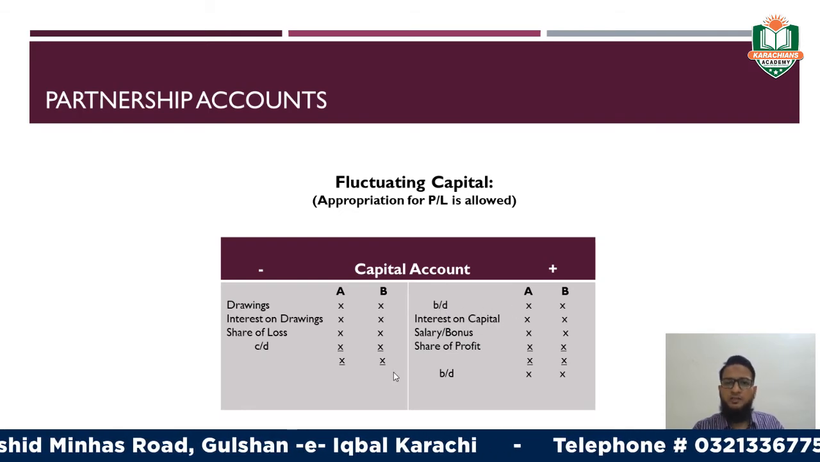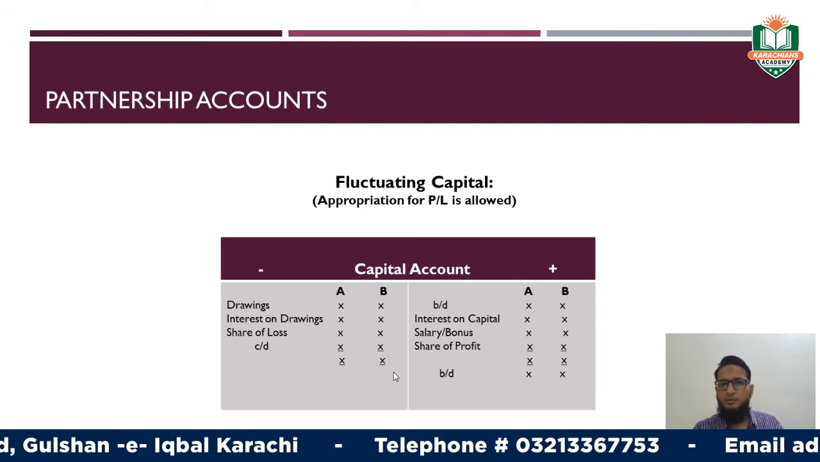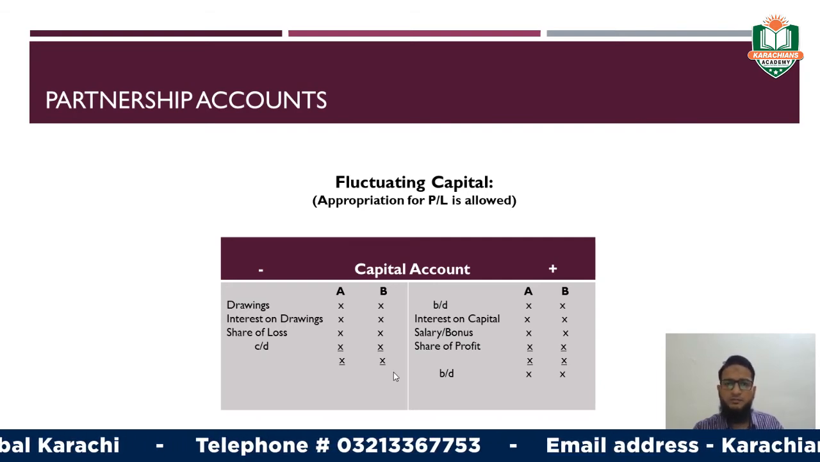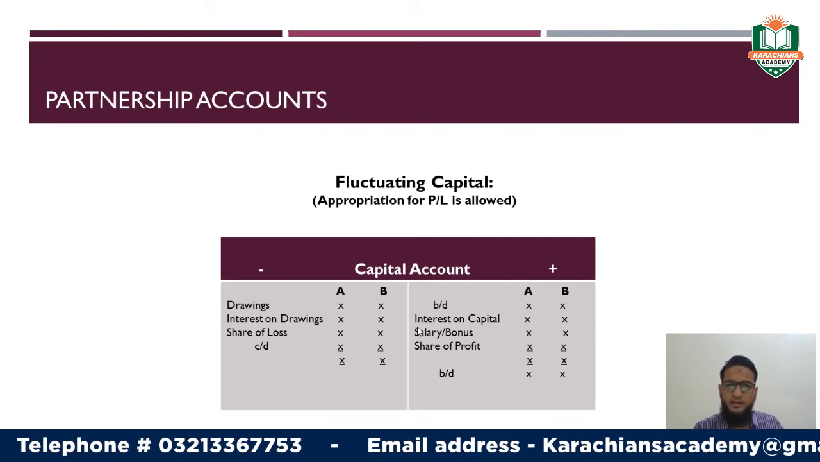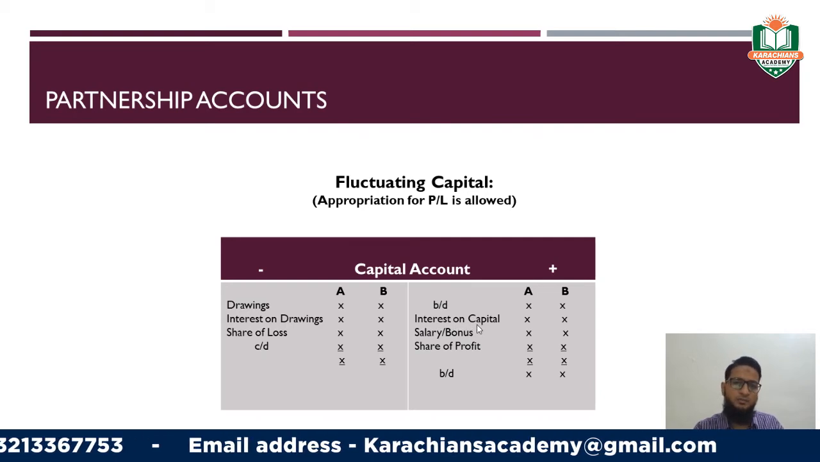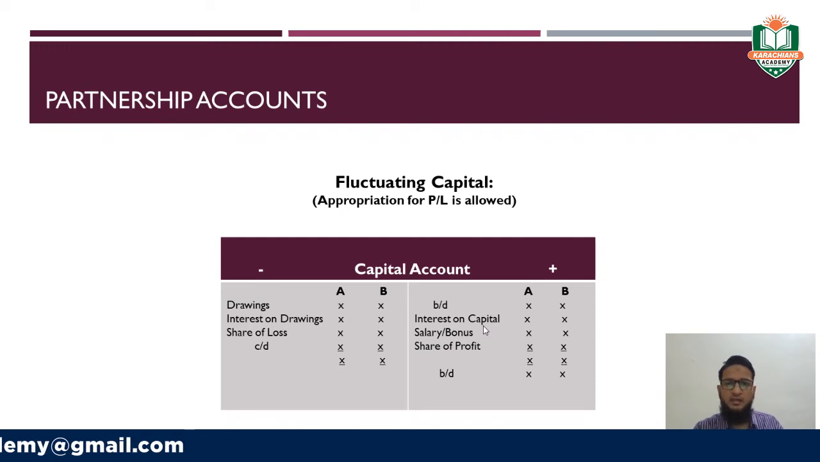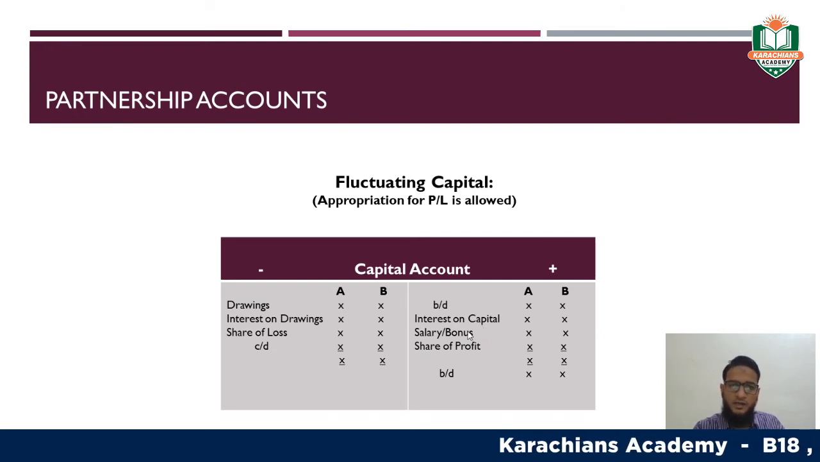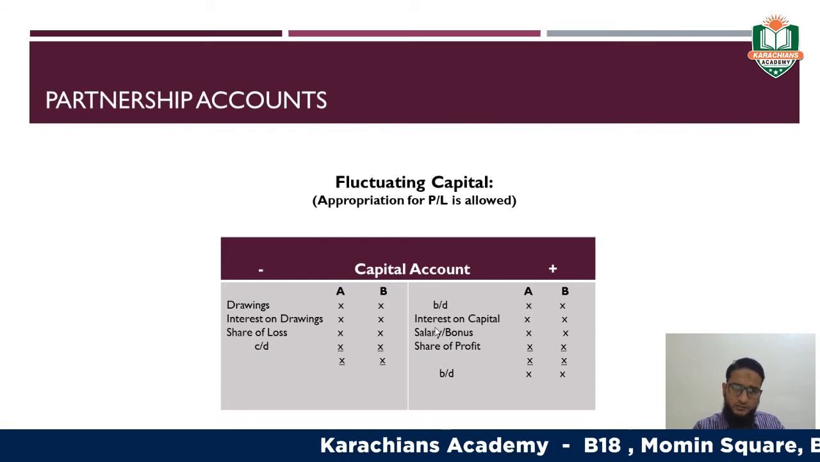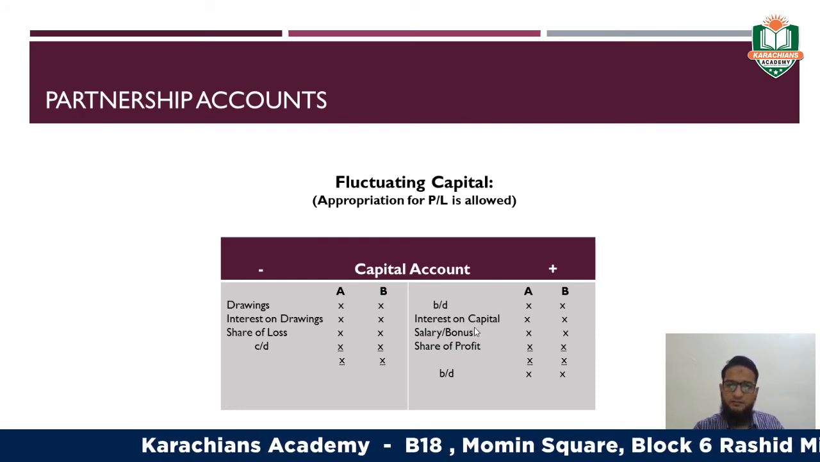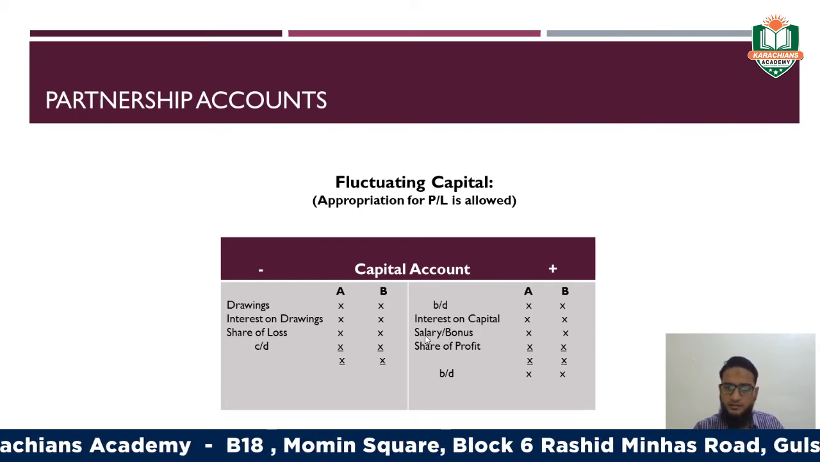Because it's a fluctuating capital, therefore appropriation for the profit and loss is allowed here. What you need to do, you have to just add the interest on capital, because it's a monetary benefit which has to be given to the partners in order to retain their amount of capital in the business, right? So that the liquidity of the firm can be maintained positively, right? It means interest on capital should have to be added, therefore it will be credit here.